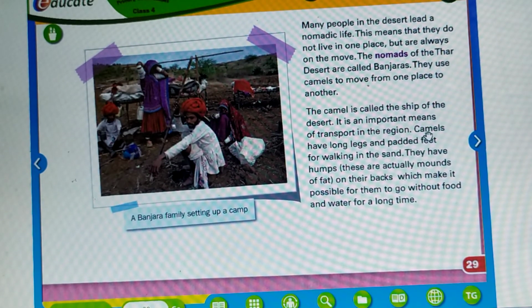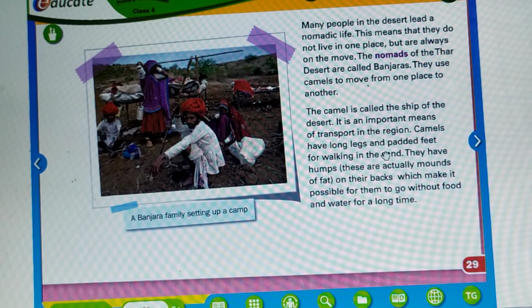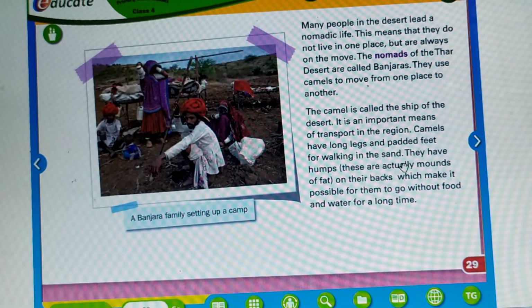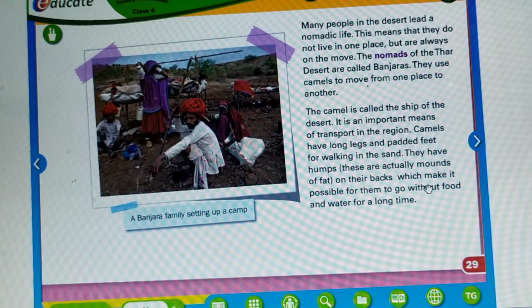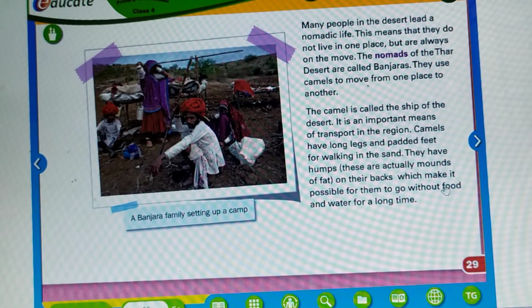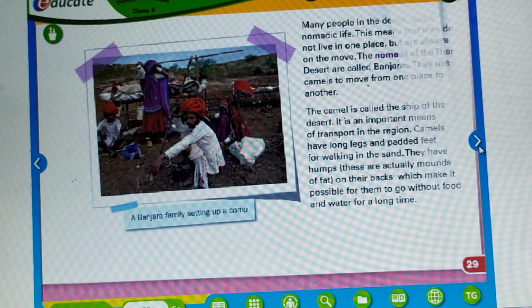Now, the camels. Camels have long legs and padded feet for walking in the sand. They have humps on their back to store water, which make it possible for them to go without food and water for a long time.